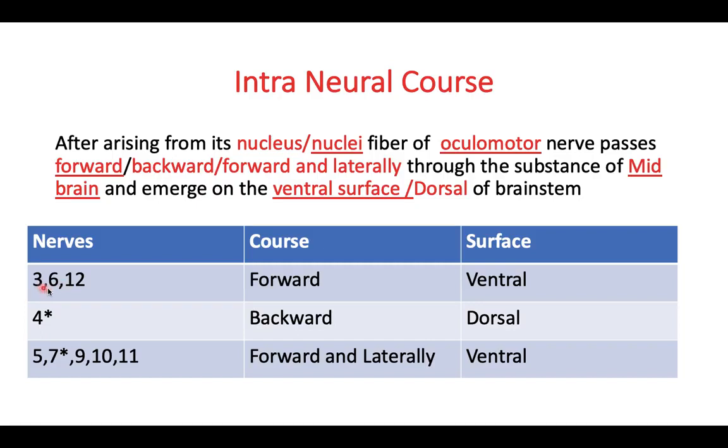They are the third nerve, sixth nerve, and 12th. You can remember 3 multiplied by 2 is 6, 6 multiplied by 2 is 12, just doubling the number starting from 3. These are the cranial nerves which arise from the ventral aspect of the brainstem. When they arise from the ventral aspect, the course of the nerve is mostly forward, and they emerge on the ventral surface.